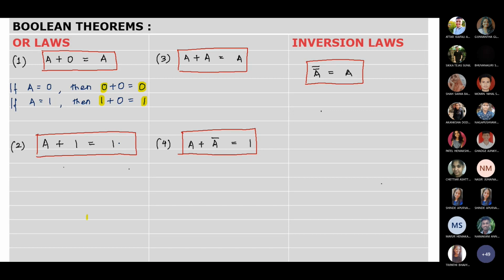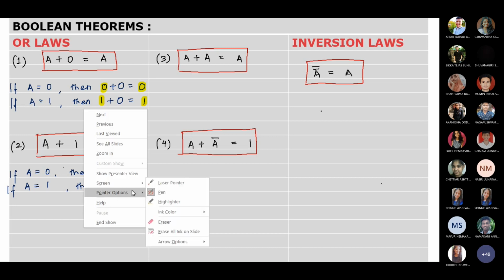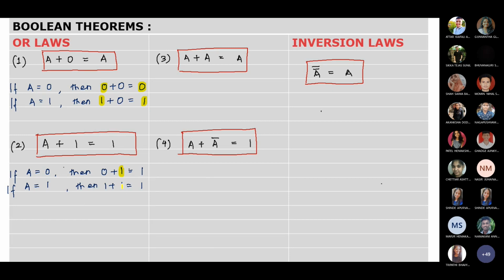Second, A plus 1 is 1. So here if A is 0, then 0 plus 1 will be 1 because one of the inputs to the OR gate is already 1. And if A is 1, then 1 plus 1 will be 1. Both the inputs to the OR gate are 1, so the answer is 1. So here we have a common thing: one of the inputs to the OR gate is 1 in the law itself, and that's why we get the answer as 1, irrespective of the input A.